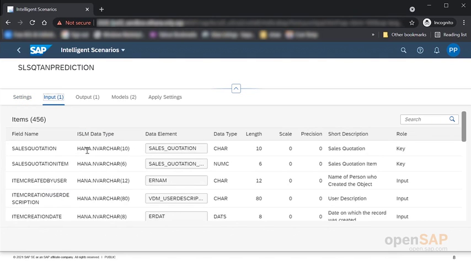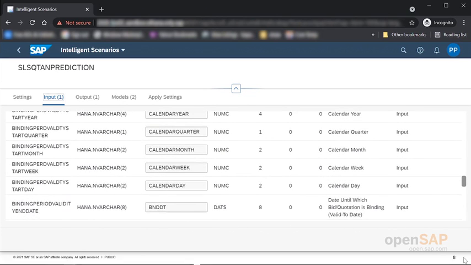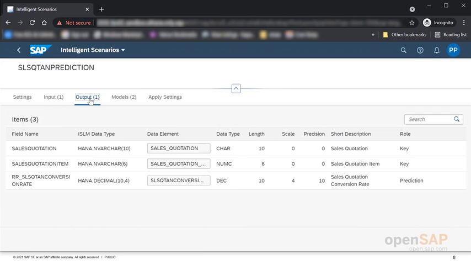And then you will have the input parameters, all these input fields. And then you will have your output parameters. This is where the actual prediction happens. And this is the one, the sales quotation conversion rate.